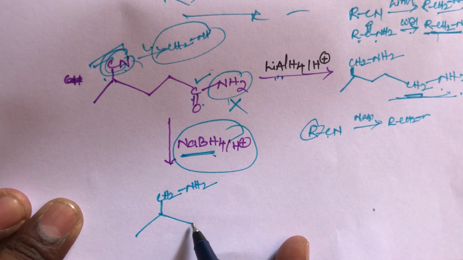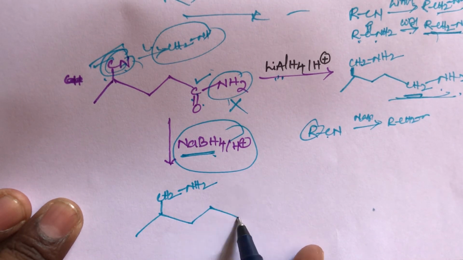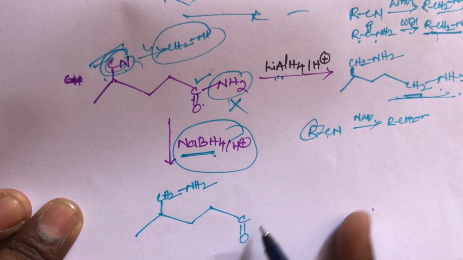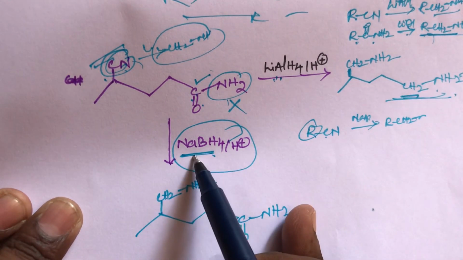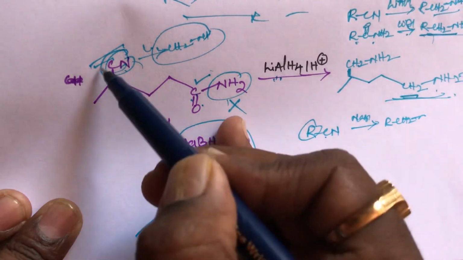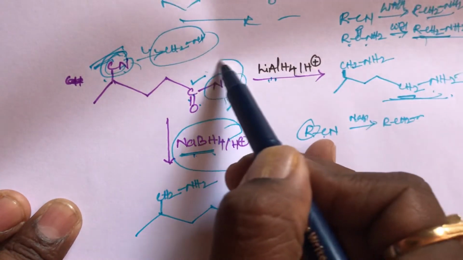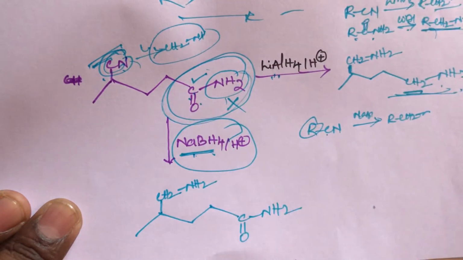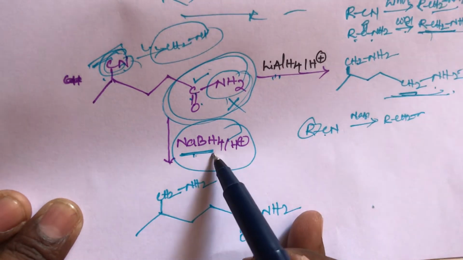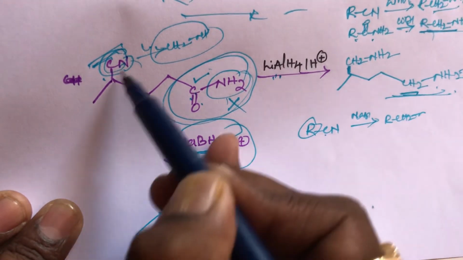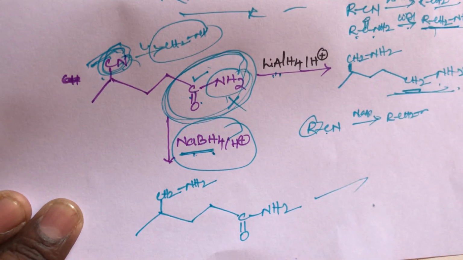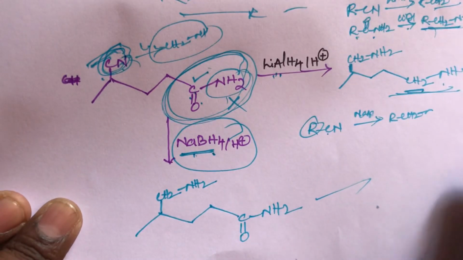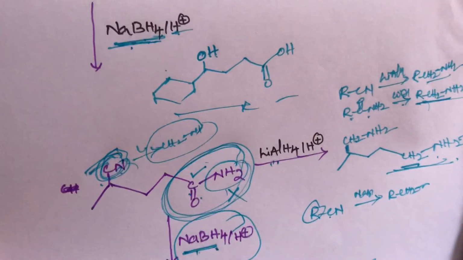Then the CONH2 does not change, there is no effect. Sodium borohydride reduces only the cyanide group and cannot reduce the amide group. This is also very important, students. This is the simple trick for reduction with lithium aluminum hydride and sodium borohydride, students.